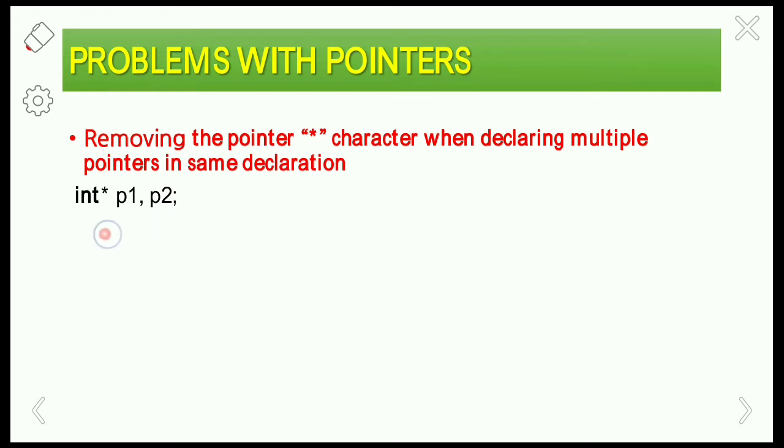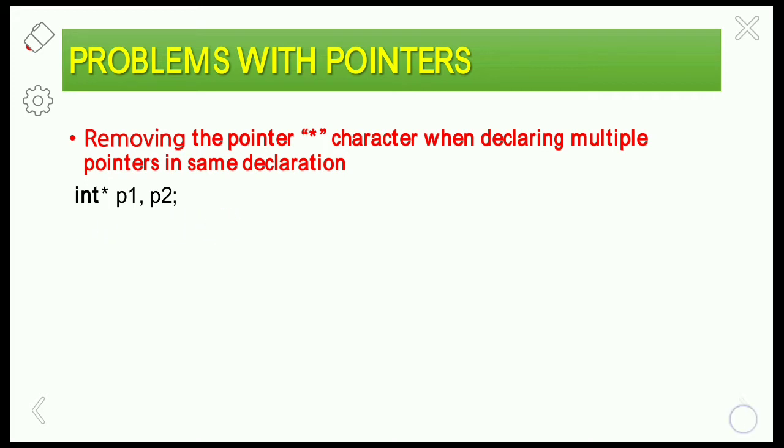Here it will consider only p1 as a pointer. We want to declare two pointers, p1 and p2, but the compiler will consider p1 as a pointer variable and p2 as an integer variable. So this is the problem with this kind of declaration.